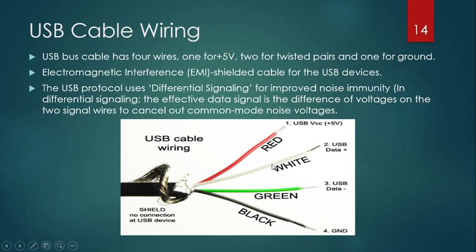An electromagnetic interference shielded cable will be present, and it uses differential signaling for improved noise immunity. In differential signaling, the effective data signal is the difference of voltages. So you can see a data plus and a data minus line, and a ground line. All these will be present in the USB cable wiring. Also a shield is provided for better immunity, to neglect all the interferences.